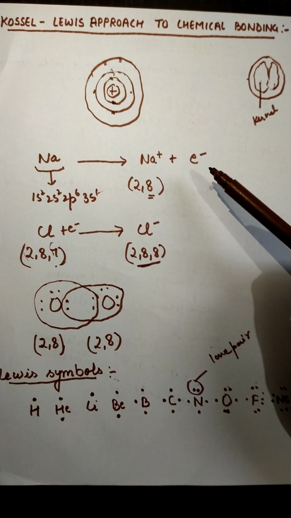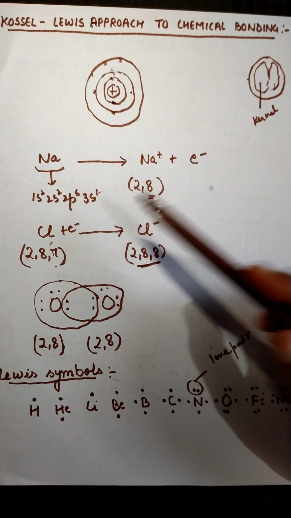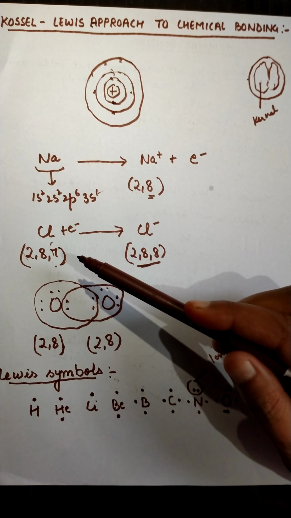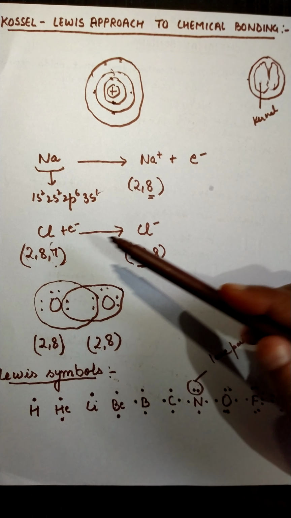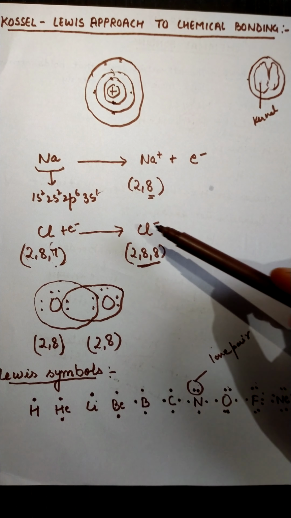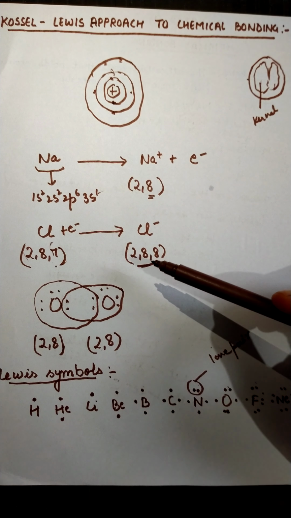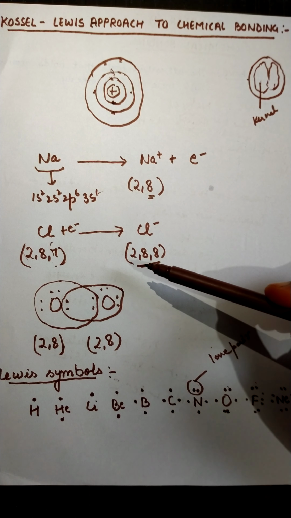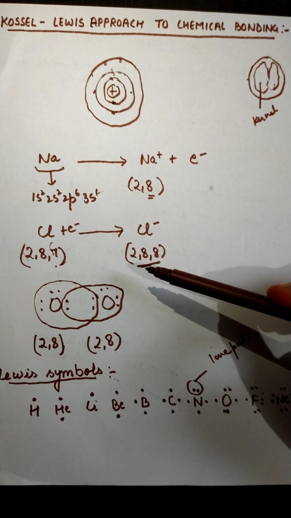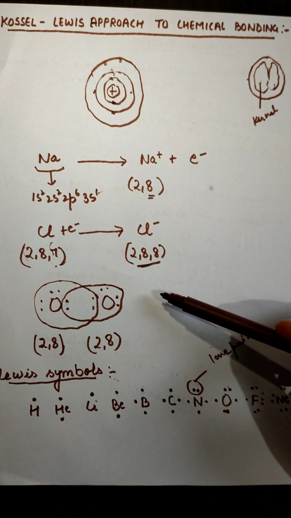Now the next thing is that if any element is forming a positive ion, it is forming the positive ion just to get the noble gas configuration, and if any electronegative element is accepting an electron, then also it tends to attain the noble gas configuration, which is having 8 electrons in its valence shell, so that they tend to become stable.